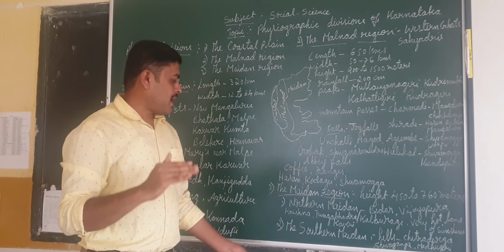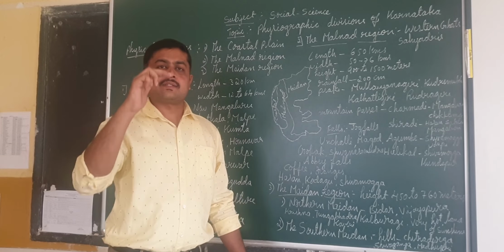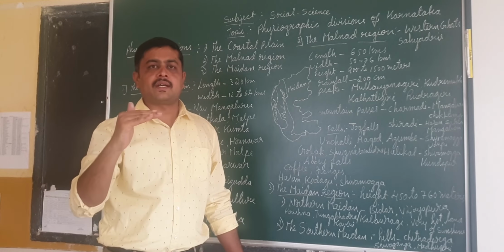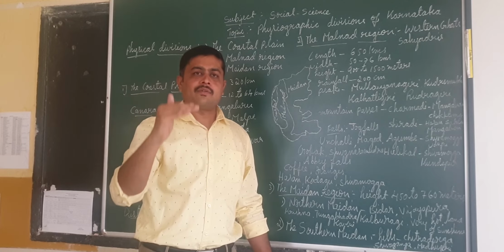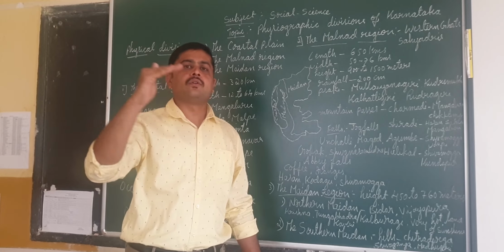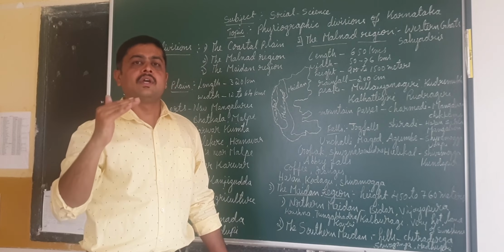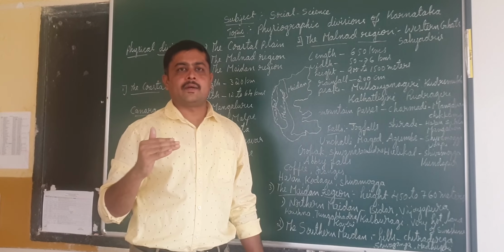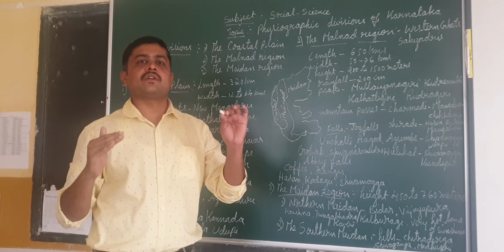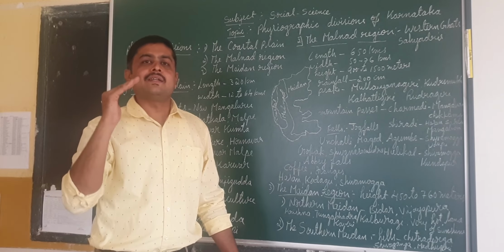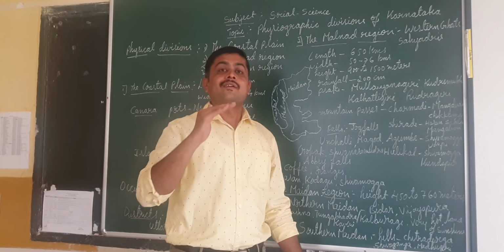Okay, next we have to move to the southern Maidan. Here the answer is in the name only, the southern part of Karnataka. The places especially Davangere as well as Tumakuru, Bangalore, Chamarajanagar, all these districts will come under this southern Maidan. Here there are many hills. The main relief feature of the southern Maidan is the hills. There are many hills which are very famous for trekking and all.